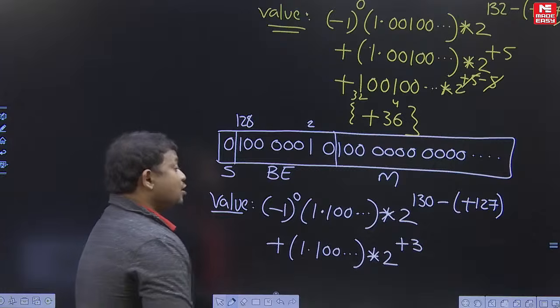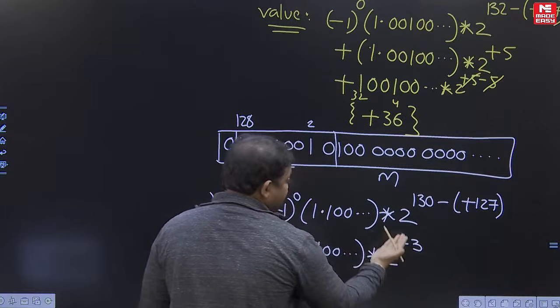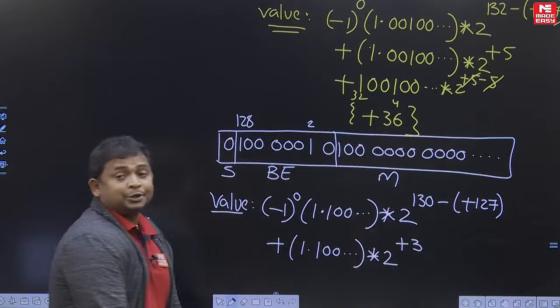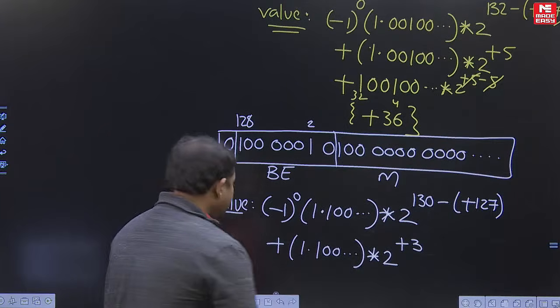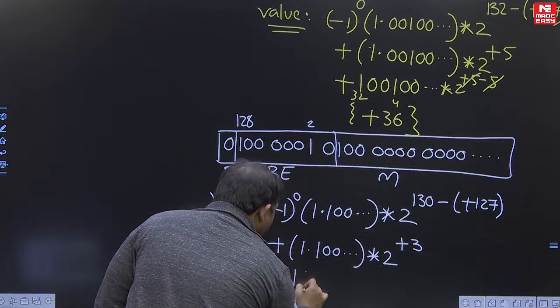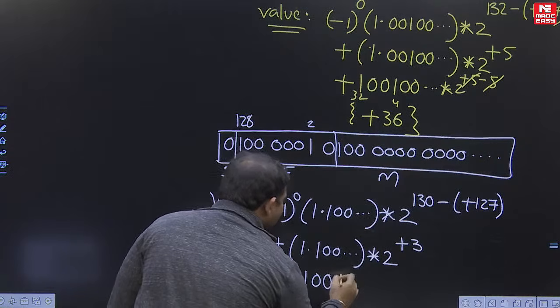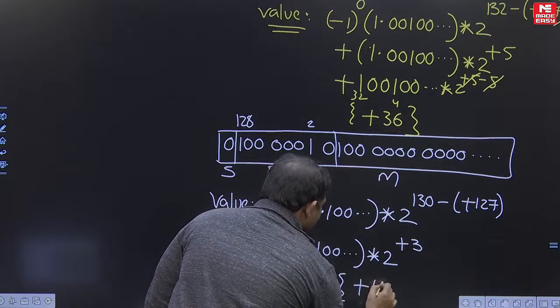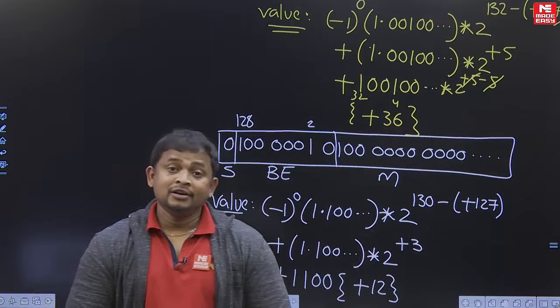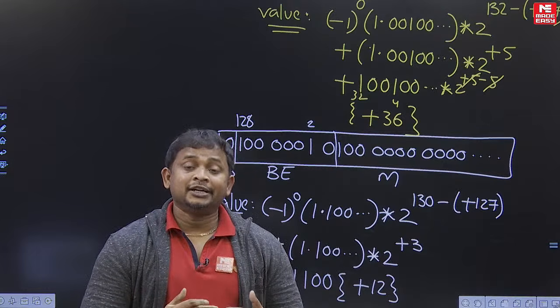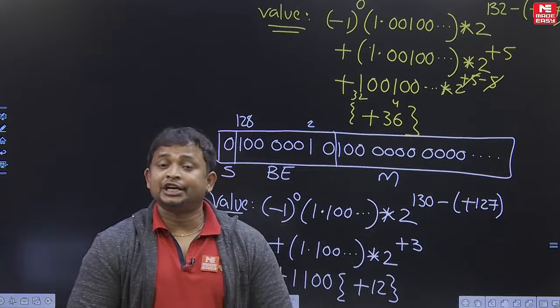Is it clear? Now we need to report the decimal equivalent. To report the decimal value, make the exponent 0. Align the data to the left direction 3 times. Okay, so the data is plus 1100. Right, what is its value? Plus 12. That's it. So the hexadecimal values given are converted into decimal numbers based on the 32-bit format.